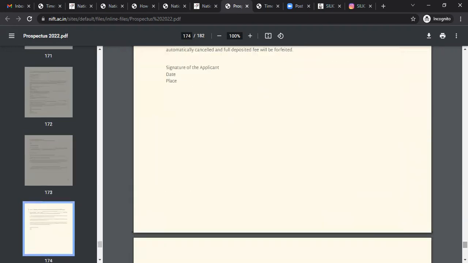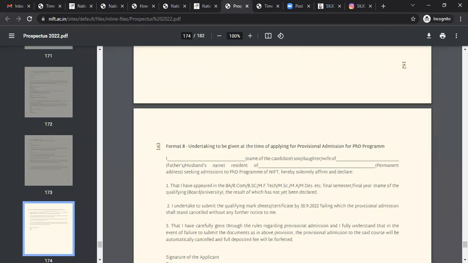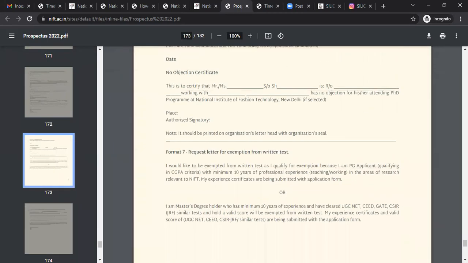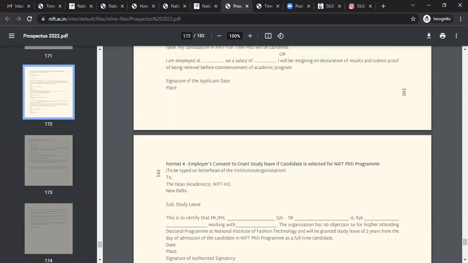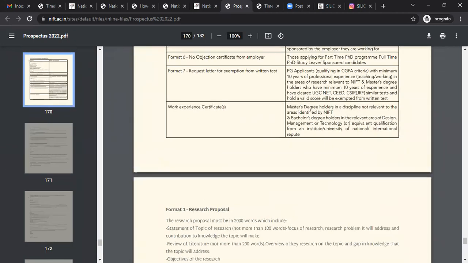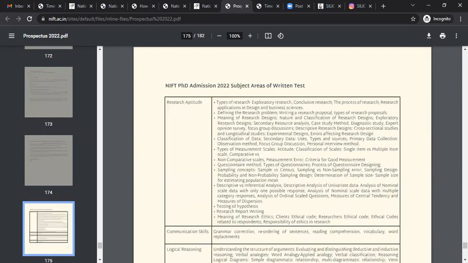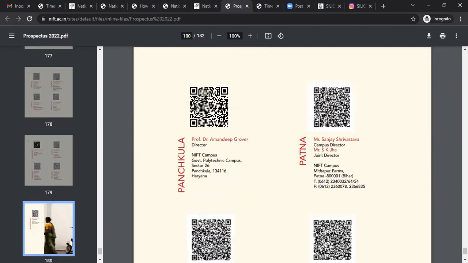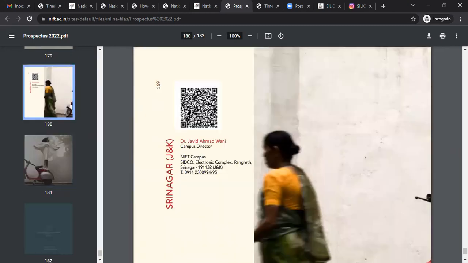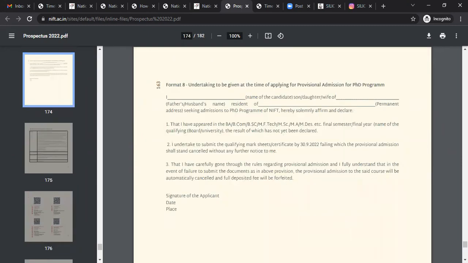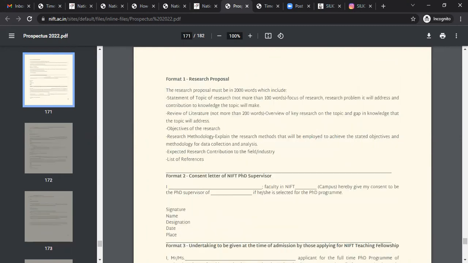For example, let me show you one of those documents. This is format number 6, no objection certificate. Format number 8, undertaking to be given at the time of applying for provisional admissions.